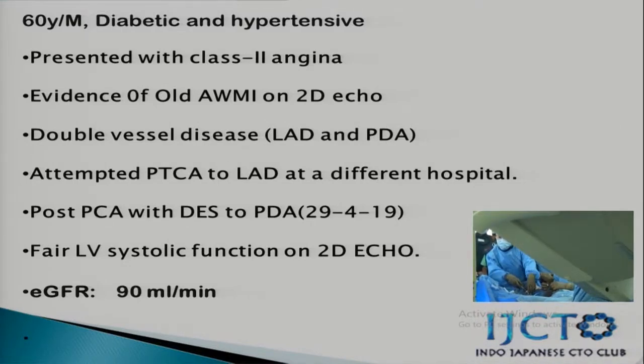Then the CAG CD was sent to us, and we reviewed it and advised PTCA with DES to PDA, which we did on 29th of last month. We gave some time, and now we are taking the patient for PTCA to LAD. His eGFR is 90 ml per minute, and the angio is as follows.